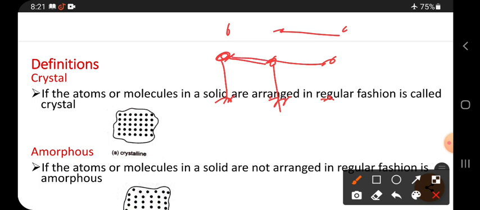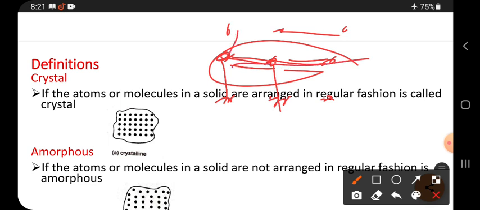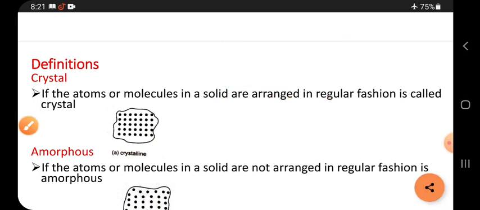So the distance between any two atoms or molecules must be the same, in all directions, not only in this direction, this side also, front side, back side, every side. Such things we have to call a crystal. So that is the meaning of a crystal.